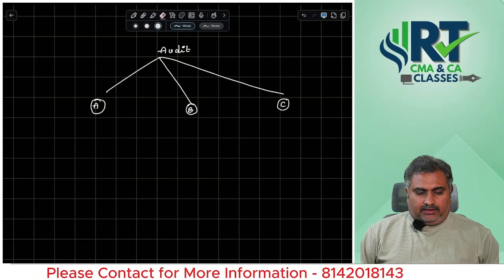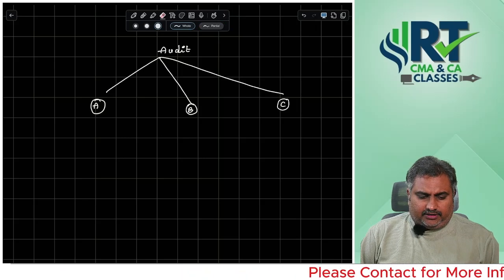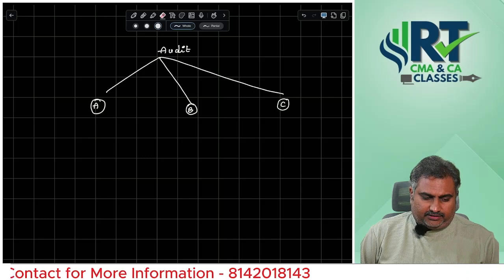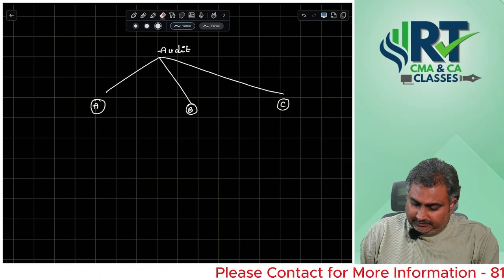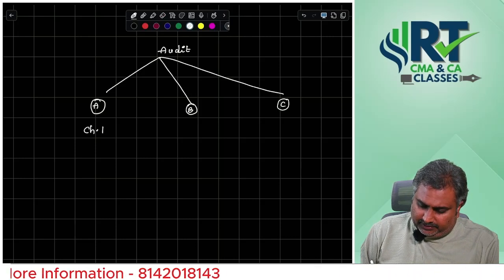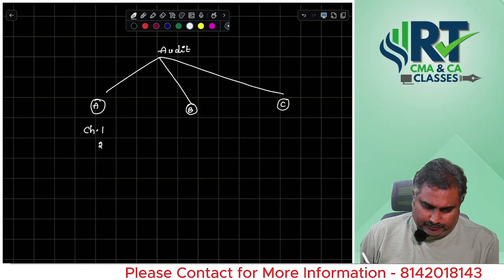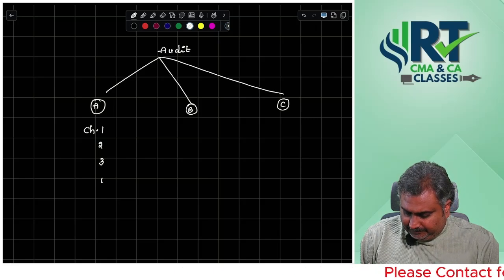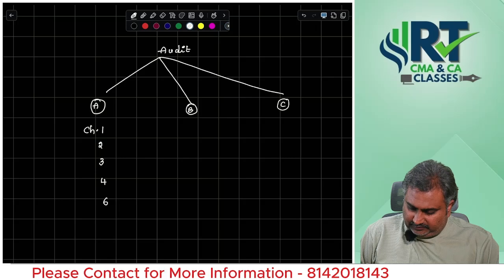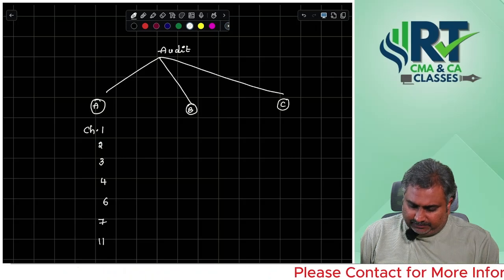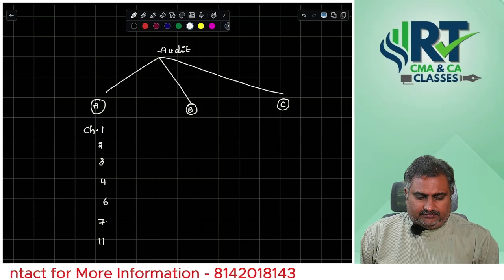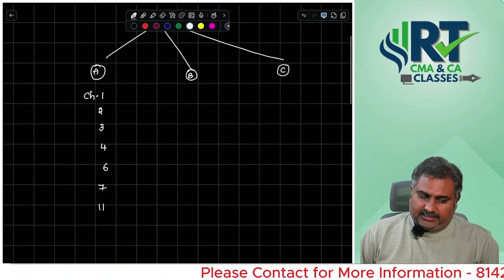Under A category, almost all of these chapters will come: chapter 1, chapter 2, chapter 3, chapter 4, chapter 6, chapter 7, chapter 11. Chapters 1 to 4 and 6, 7, 11 are categorized as A category.